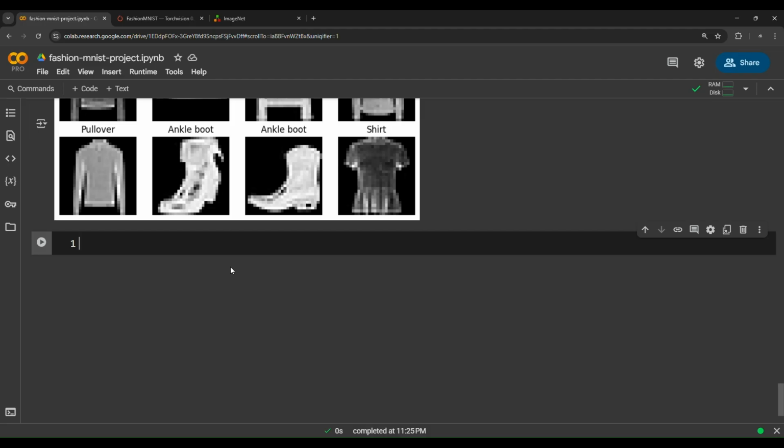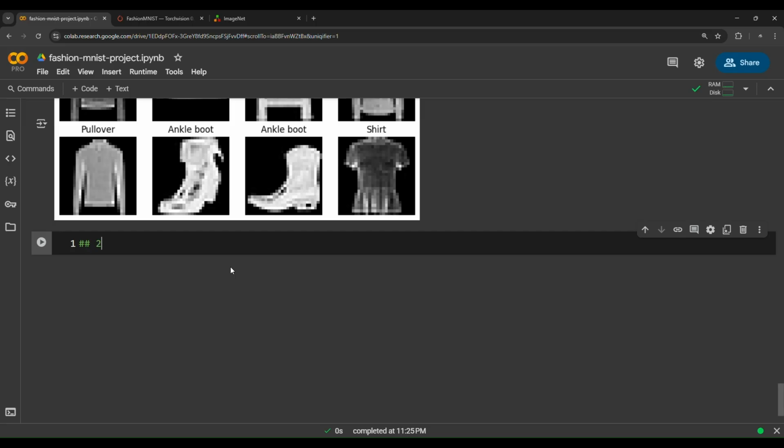Even so, the model may not be able to look at these 60,000 images in one hit. So we need to turn these images into batches or mini batches in order to train the model effectively and efficiently.